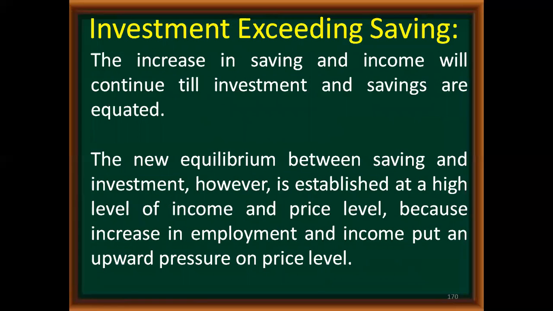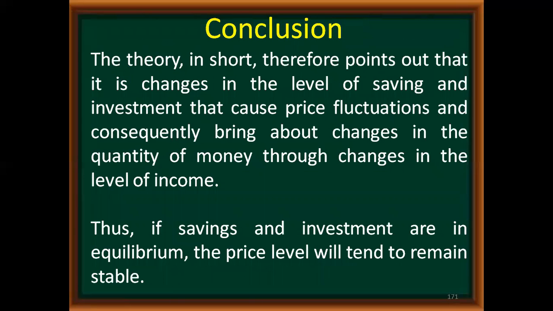The increase in saving and income will continue till investment and saving become equal. The new equilibrium between saving and investment will be at a high level of income and price level, because an increase in employment and income put upward pressure on the price level. This is the situation in case of investment exceeding savings. So finally, now we have to see the conclusion of the Keynesian theory.